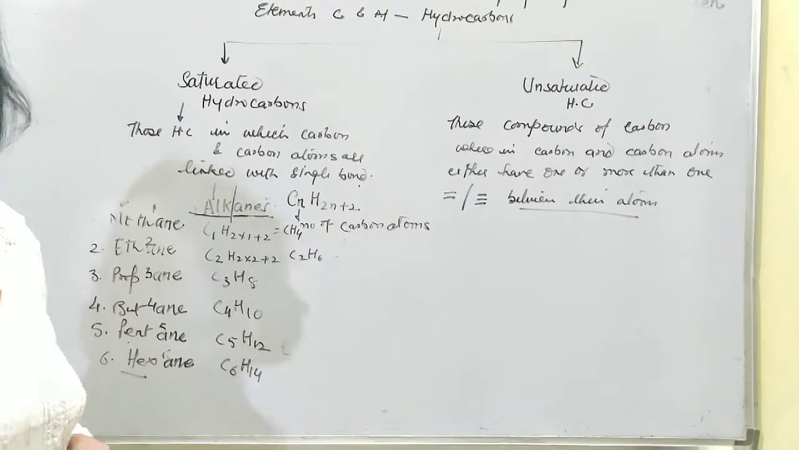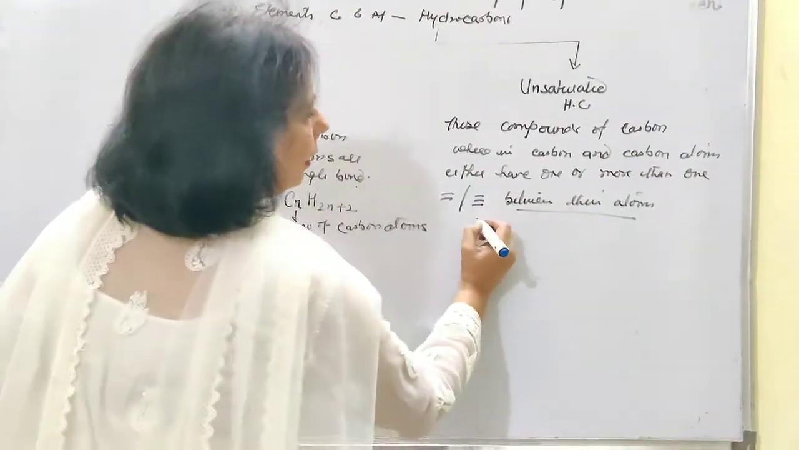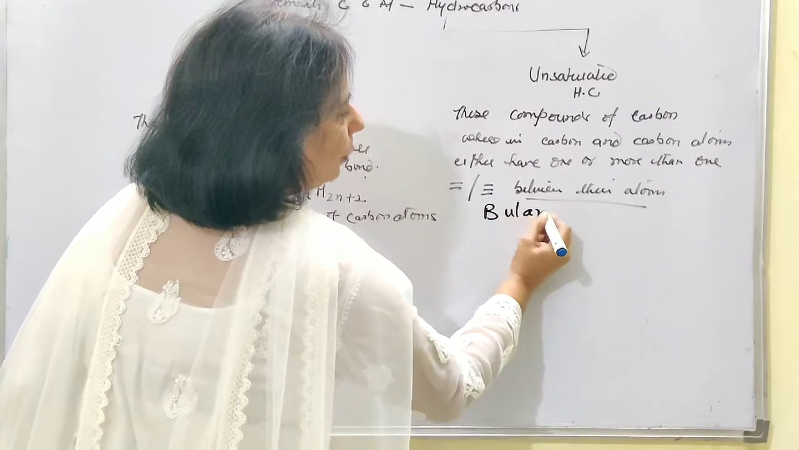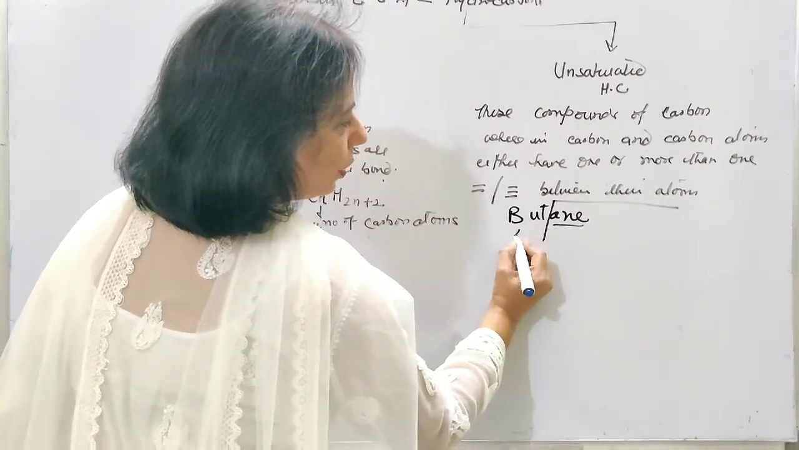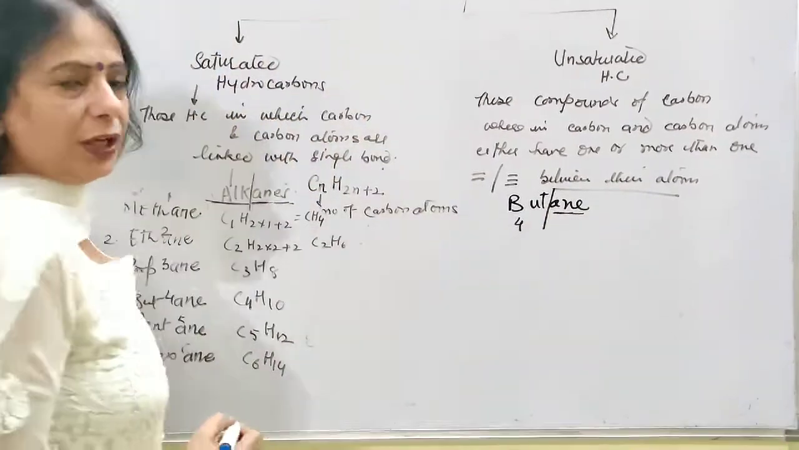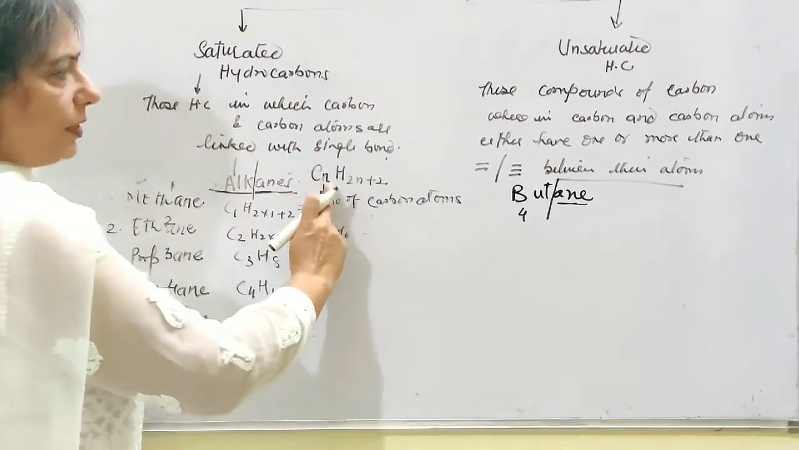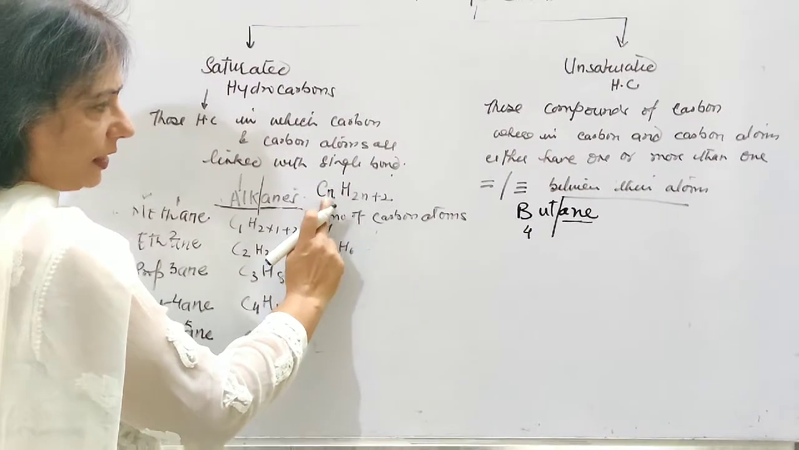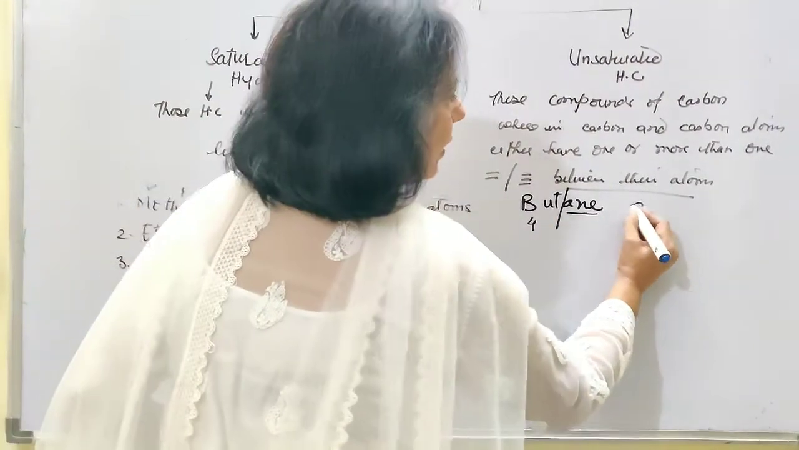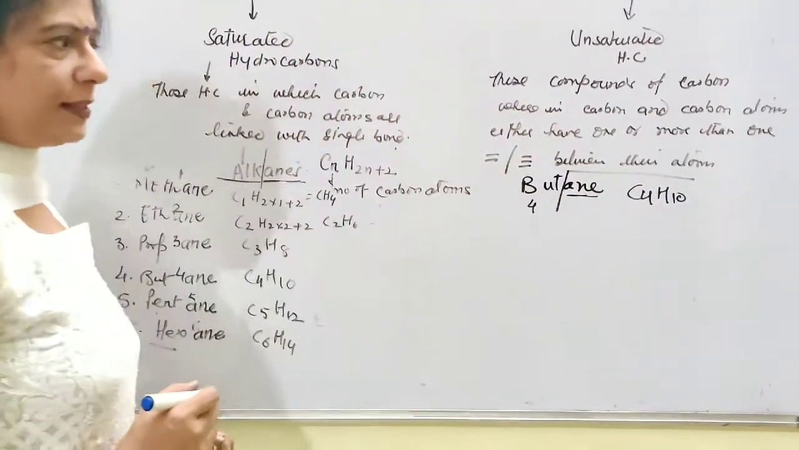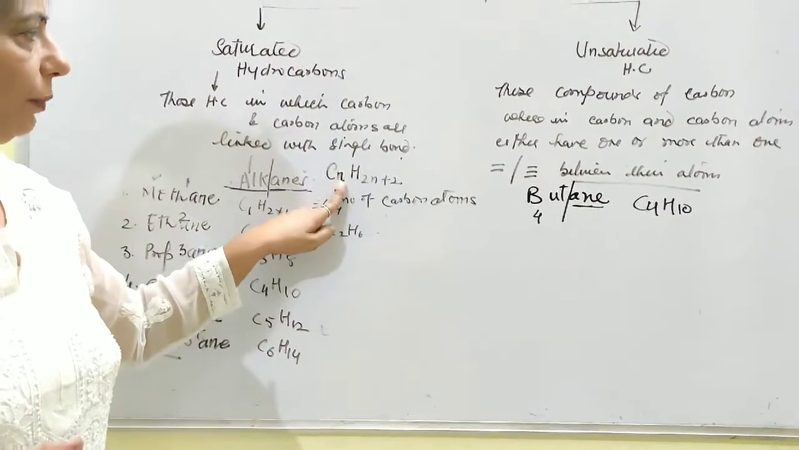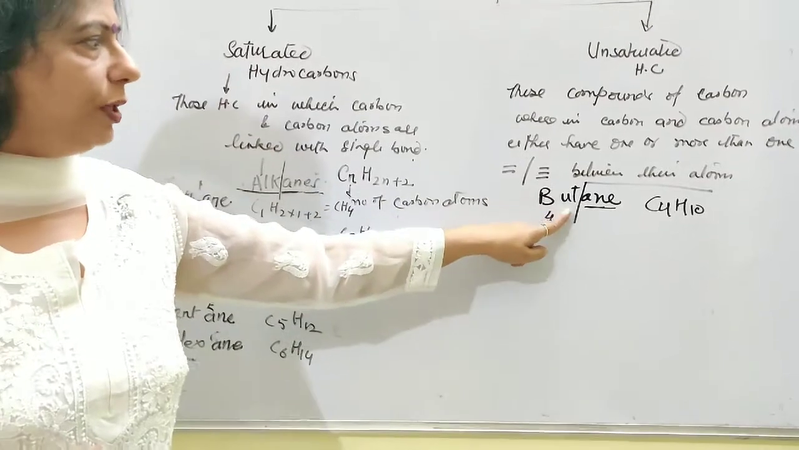Let's take one more example, butane. Now you have taken butane. Butane means again 2 parts. But means 4 carbon atoms. Ane means we are talking about the saturated hydrocarbon. So derive the formula, it is C4H10. Okay, C4H10 is going to be the molecular formula of this compound, once you put the number of carbon atoms here according to the but.